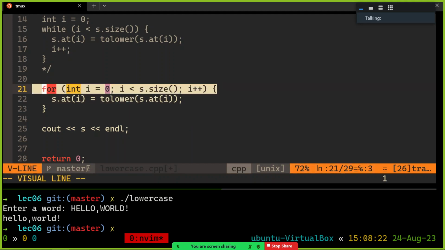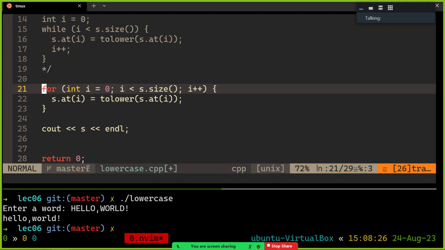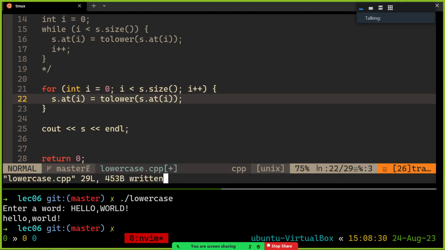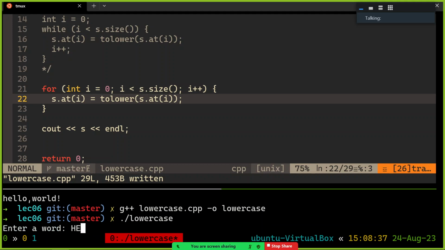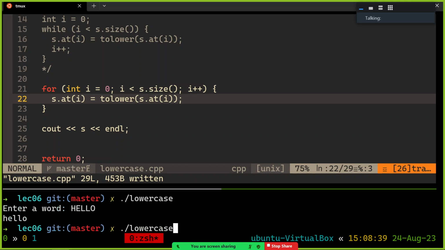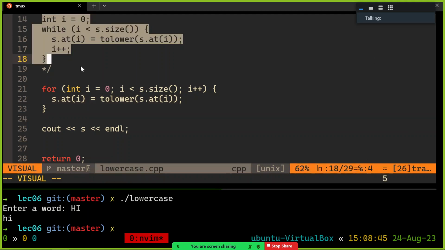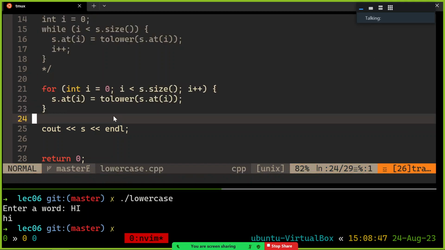Alright? So i ranges among all the indices of the string s, and then I'm messing with each index, setting them to their lowercase characters. Okay? So, no matter how long your string is, it will go through it, iterate, and work. Make it all lowercase. Any questions about how I translated from while to for?